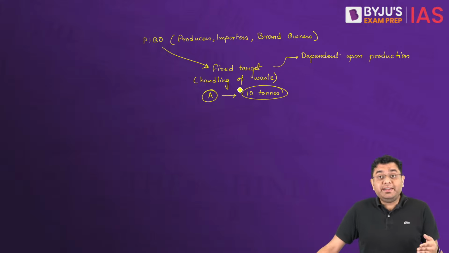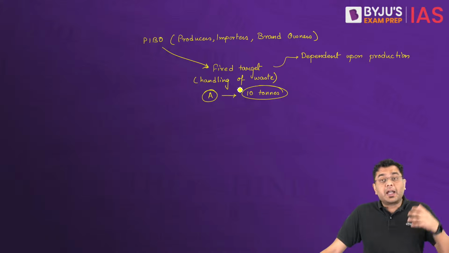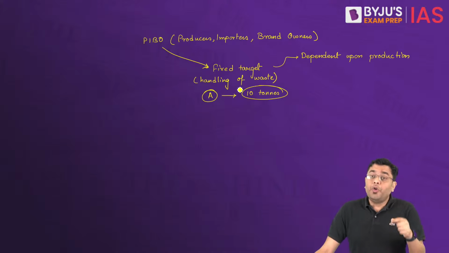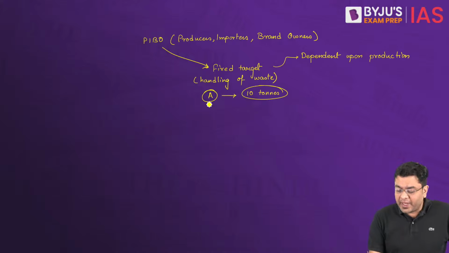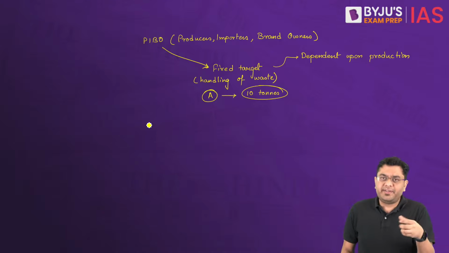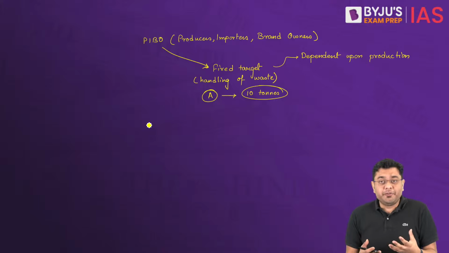Now we have already seen that not every company will have the specialization in handling of the waste. A company which is manufacturing a mobile phone obviously would never have thought about gaining a specialization in how to handle this waste as well. So these companies would rather prefer some other enterprise, some company or firm which specializes in waste handling.